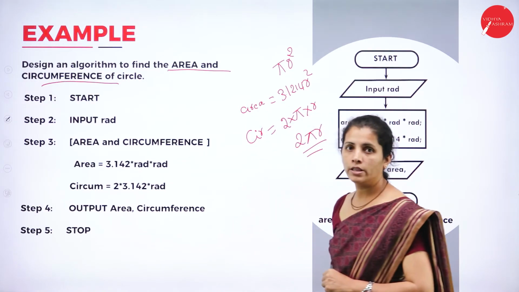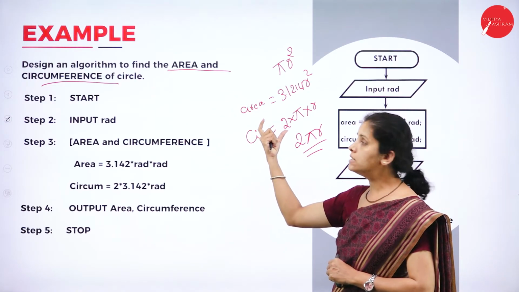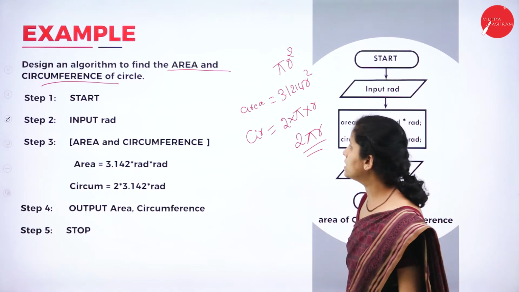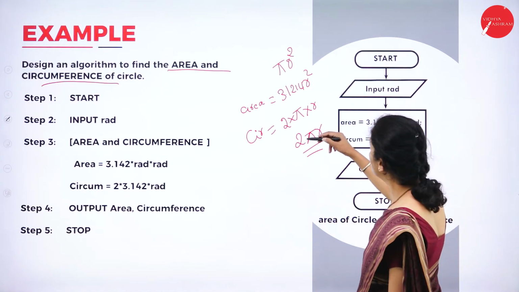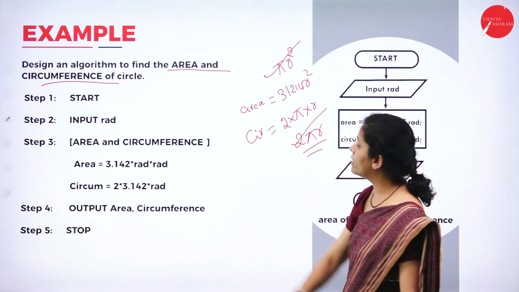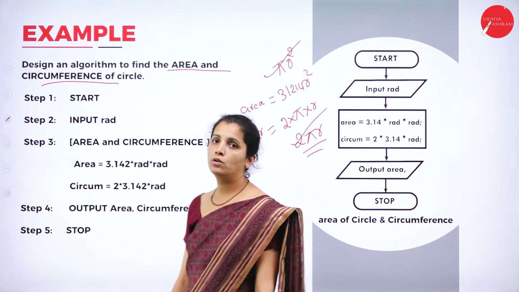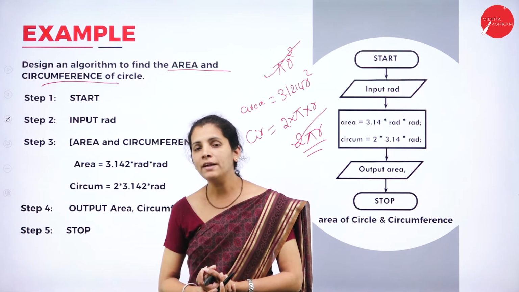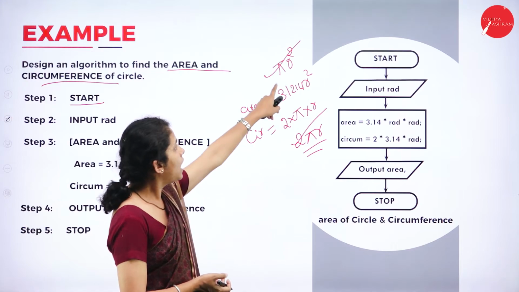Okay, for the given problem, I got the solution; I know the formula to find the area of a circle as well as the circumference of a circle. This is the formula to find the circumference and this is the formula to find the area. Now I want to start writing the algorithm. What is my first step here? I want to read r.